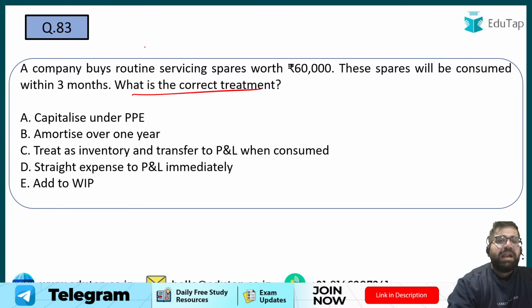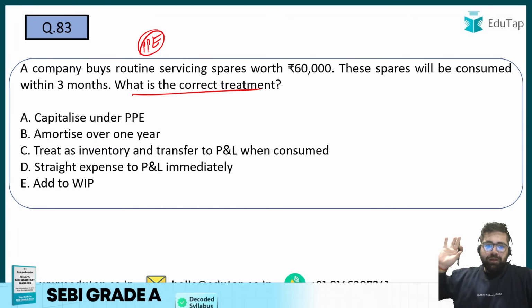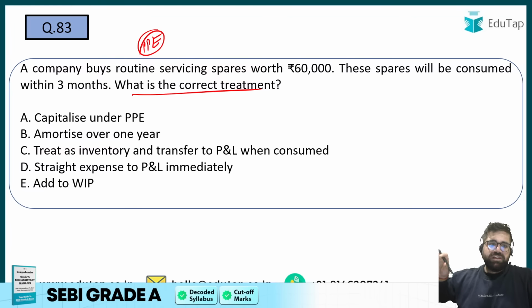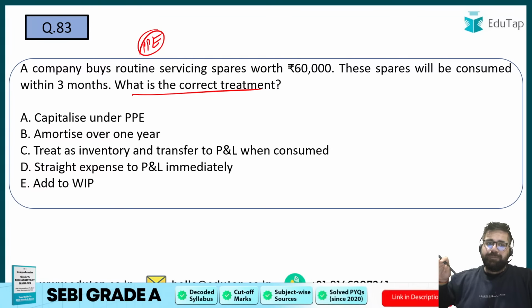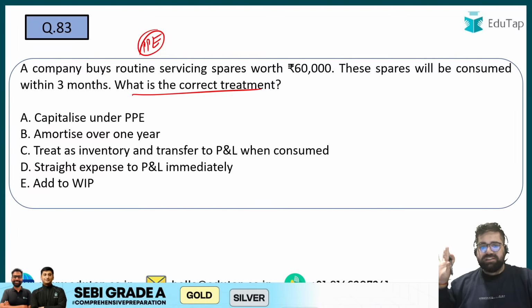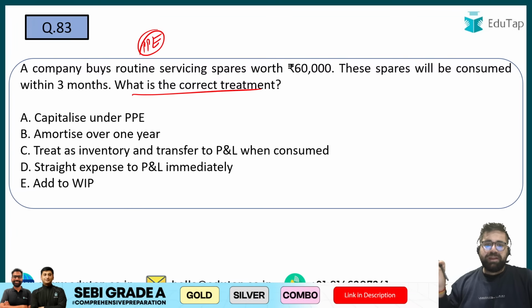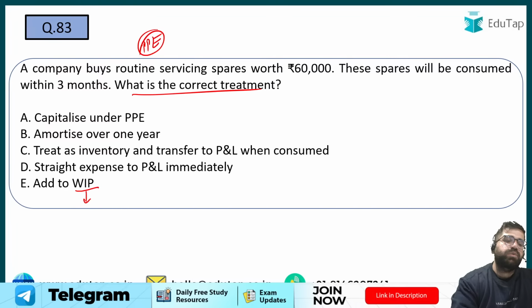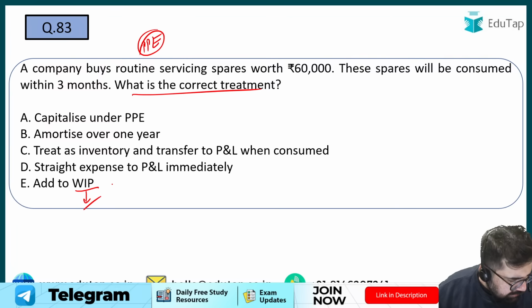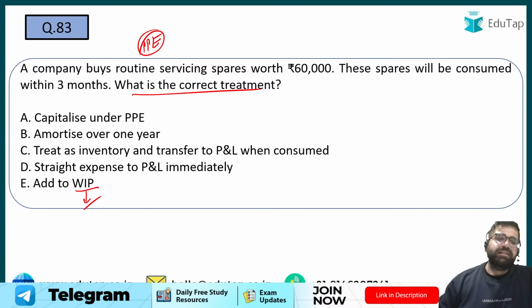So it will not be categorized as PPE. I will just add it to my P&L and finish it off. Options: capitalized under PPE, amortized, treated as inventory and transferred to P&L when consumed, straight expense to P&L immediately, add to WIP. WIP means work in progress. Please tell me the right answer. Yes, it will be option C.